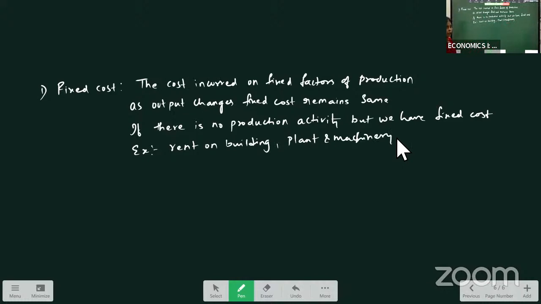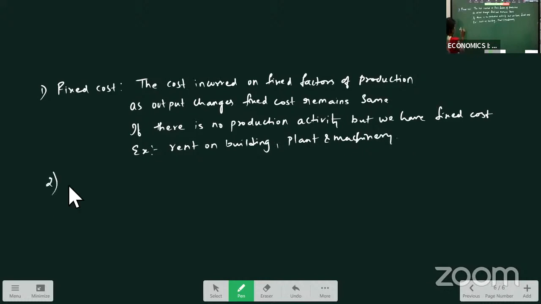What are fixed costs? Those costs which are incurred on fixed factors of production. As output changes, fixed cost will remain the same. If there is no production activity also, we will incur fixed cost. Rent on building and plant and machinery all come under our fixed factors, meaning a one-time investment we are doing.